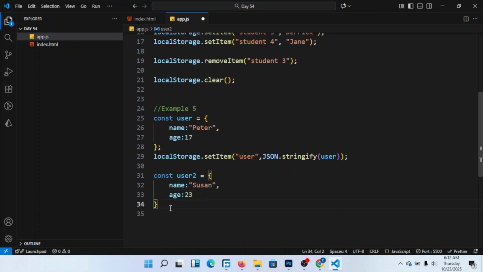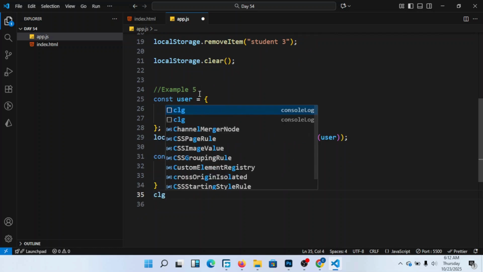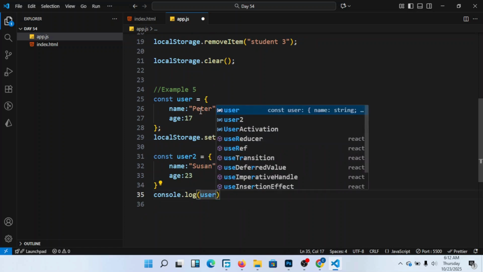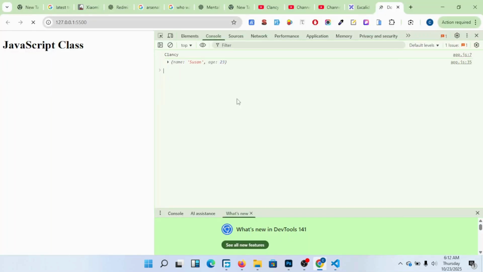So if someone says, why do I need to use JSON.parse? Let me just call the thing from the console. I put console log, then user2. I just call this user from the console, just like this. When you do like this, of course, name Susan, age 23.